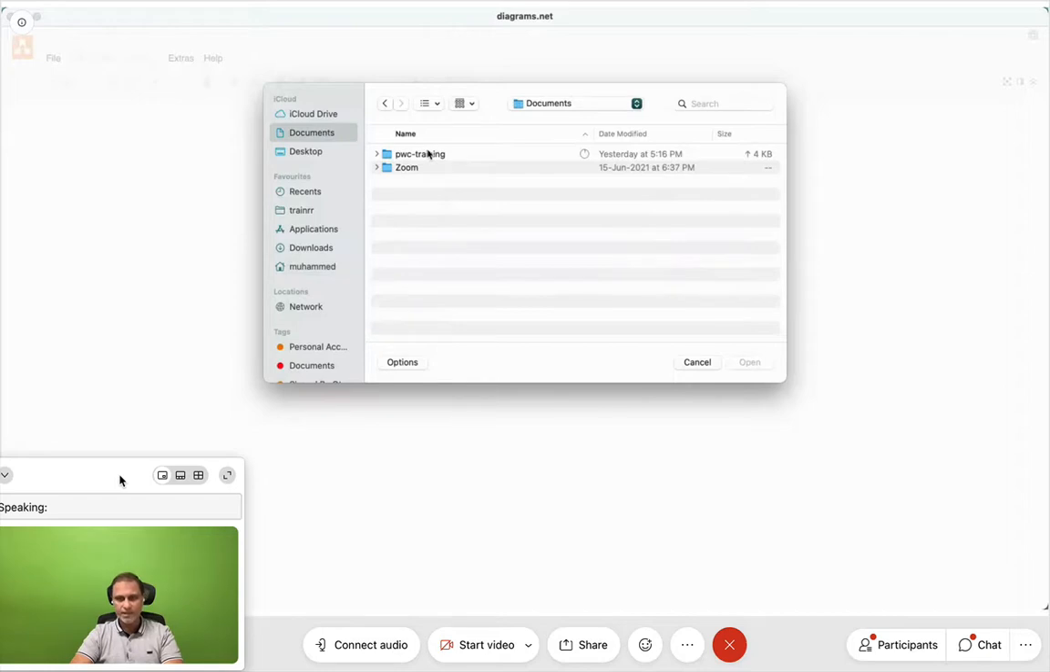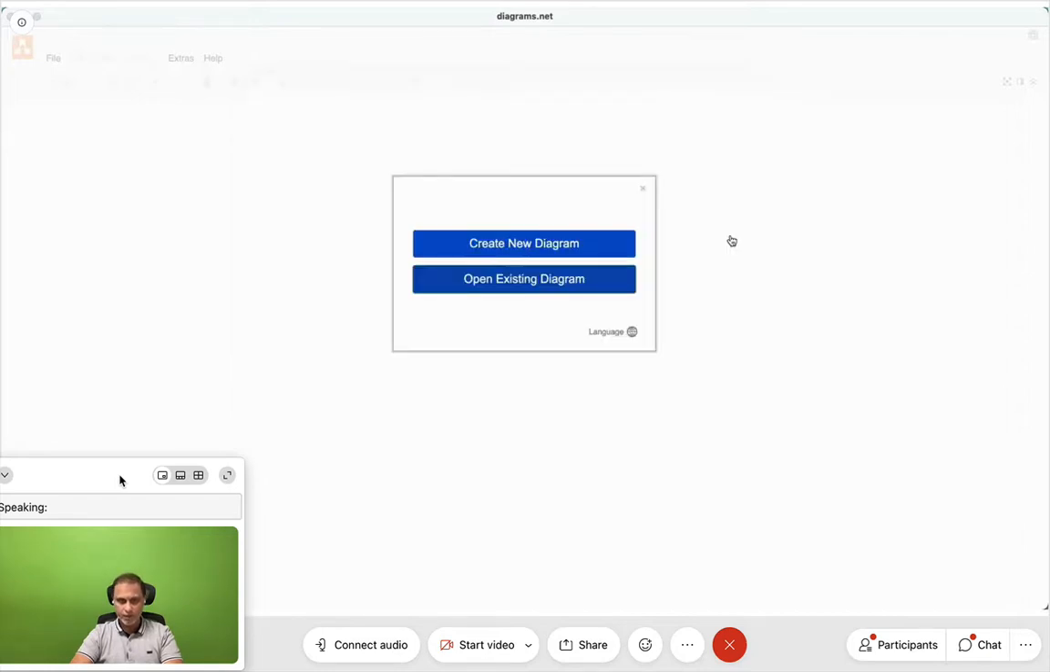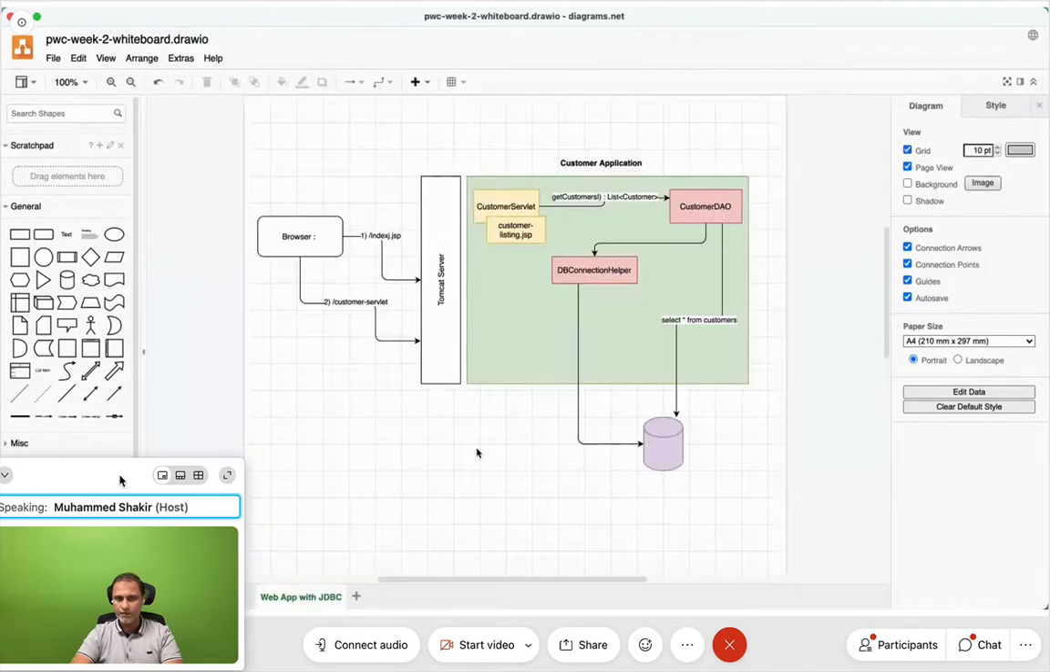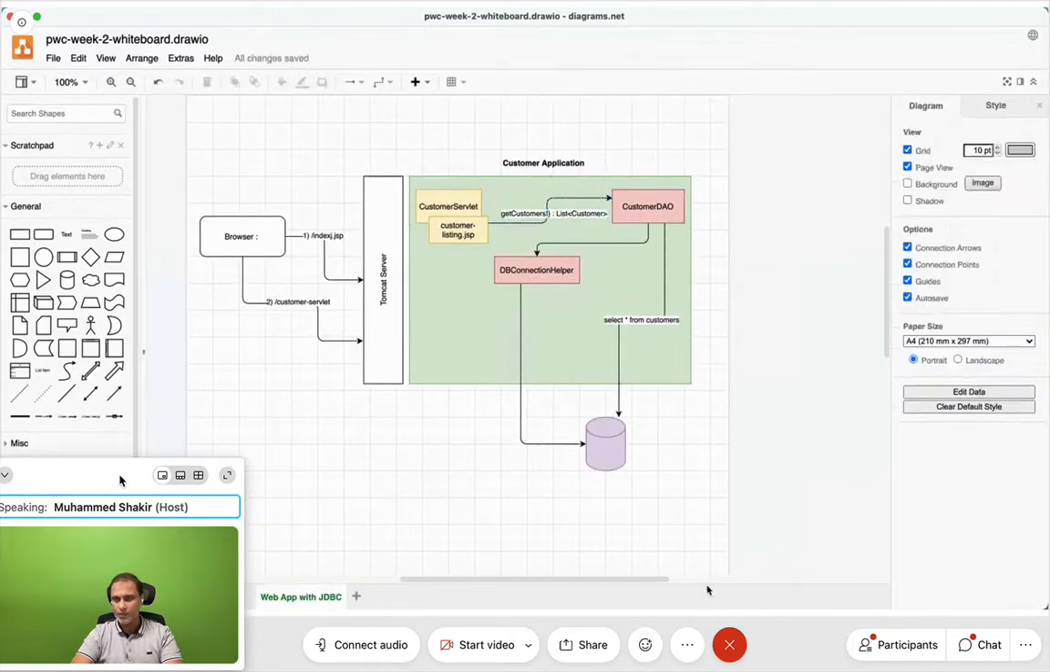Okay, we have done this yesterday, isn't it? We have done this, and this is what we have done yesterday. See, so how many functions do we have as of now? Get customer is one function that we have here, one function that we have over here on customer DAO, isn't it?